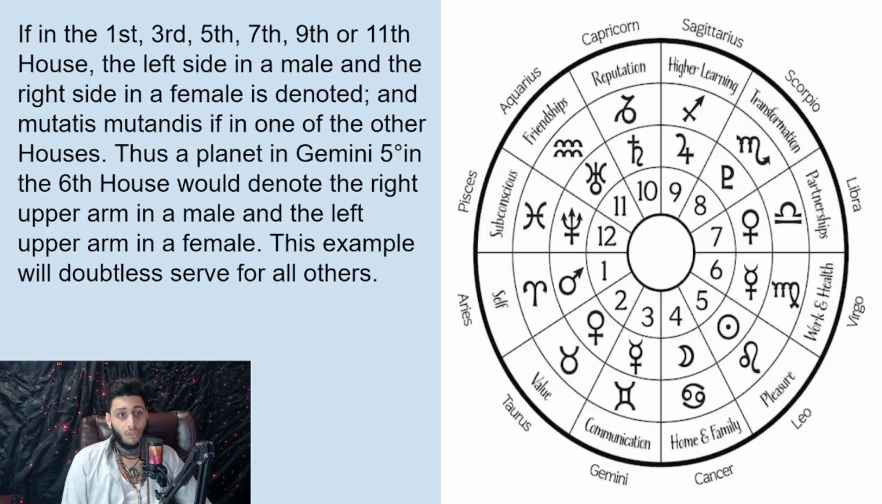If in the 1st, 3rd, 5th, 7th, 9th, or 11th house, the left side in a male and the right side in a female is denoted. Mutatis mutandis, if in one of the other houses. Thus, a planet in Gemini 5th degree in the 6th house would denote the right upper arm in a male and the left upper arm in a female. This example would doubtless serve for all others. So this is just a codex, a key for you guys to know how this operates, depending on where it is and how duality is always happening in nature.